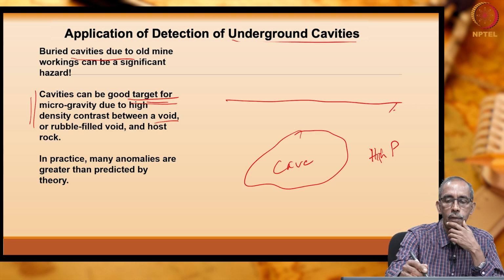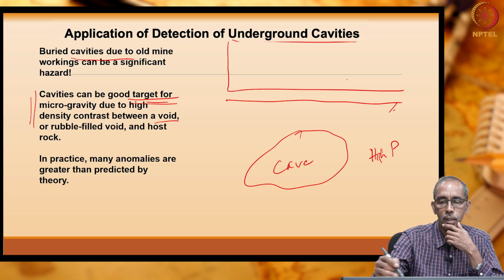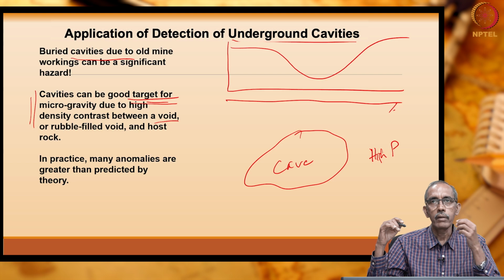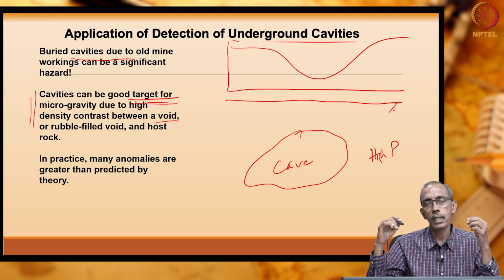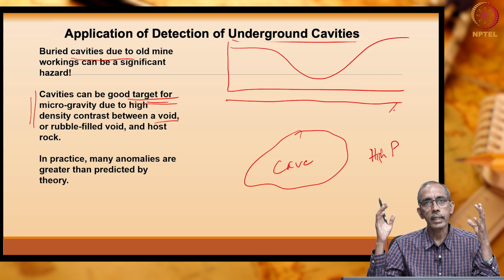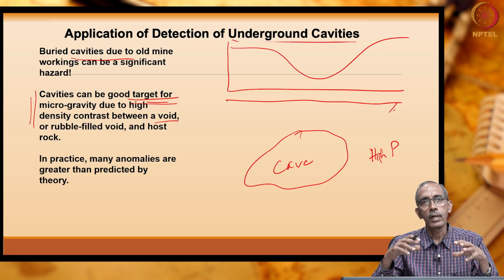So, when you do gravity profiling over there, what can you expect? Gravity value will be lower just above the cave, right? So, we will be able to distinguish such cavities. In fact, such cavities and caves are a potential hazard in several parts of the world, right? Very big buildings have suddenly caved in because of the presence of limestone caves.